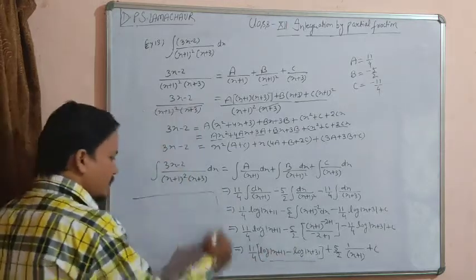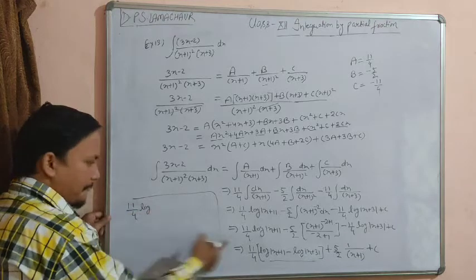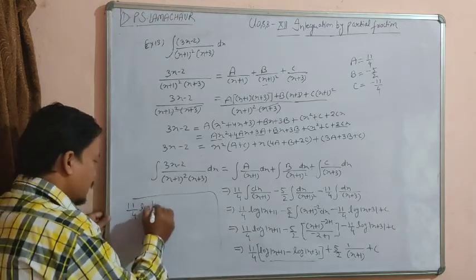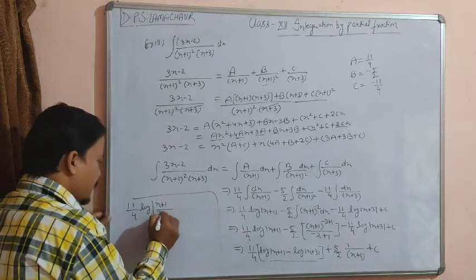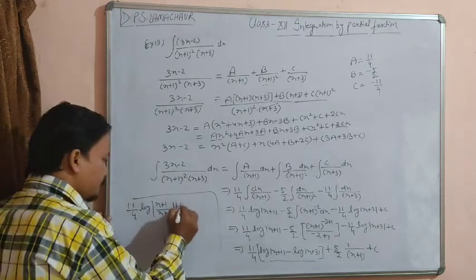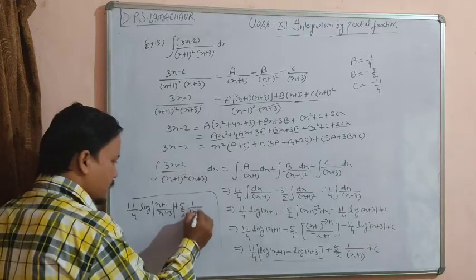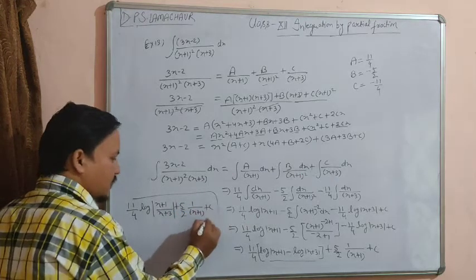So the final answer will be 11 upon 4 times log (x plus 1) divided by (x plus 3), and plus 5 by 2 times 1 upon (x plus 1) plus c. This is your final answer.